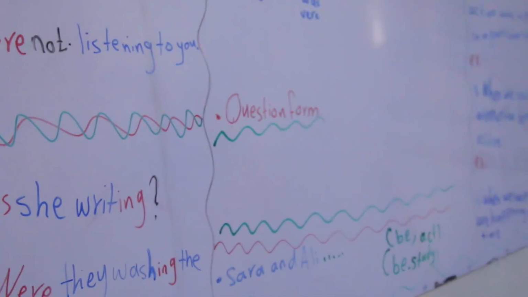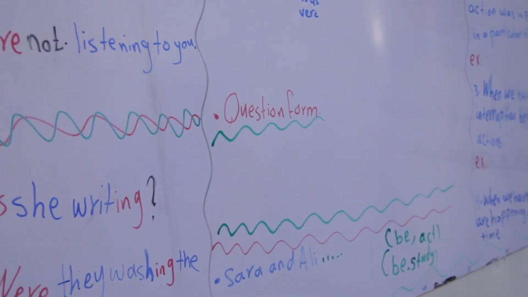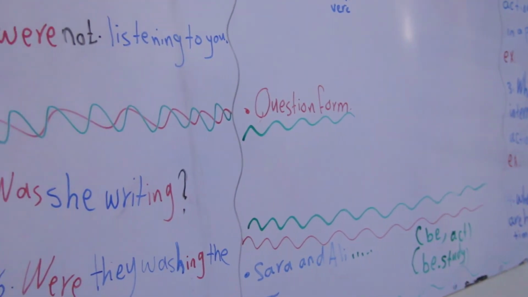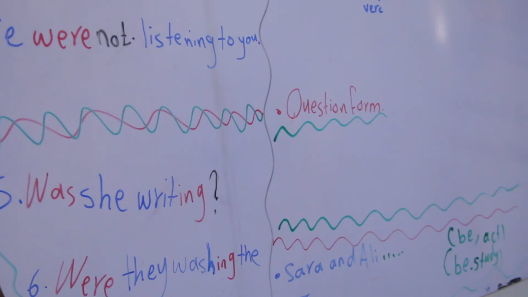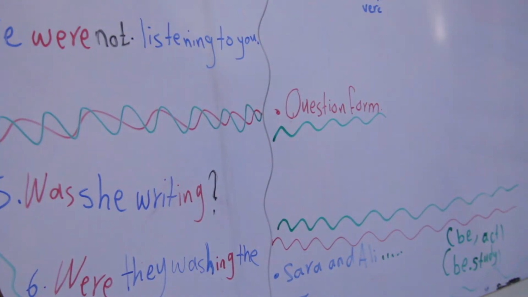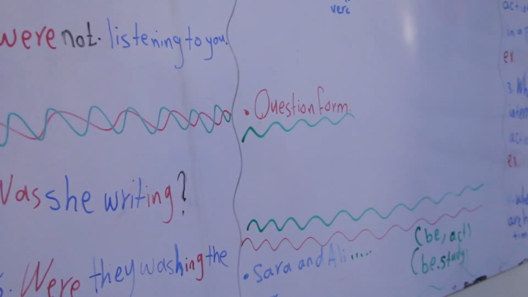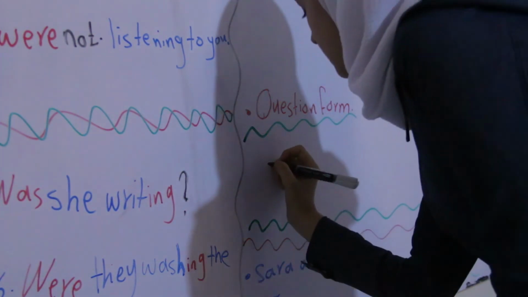Now I need a girl to write the rule of the question form from the example: Was she writing? Were they pushing? Jude, come here, please. Take a marker and write. Question form.